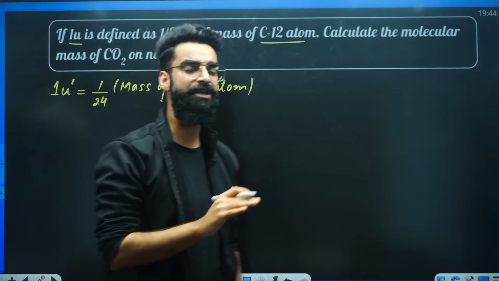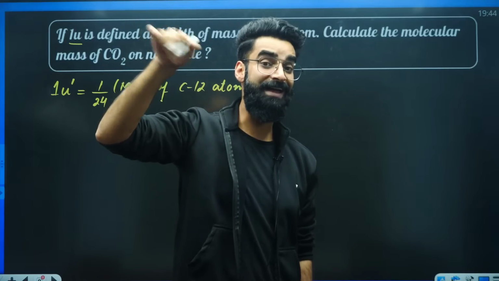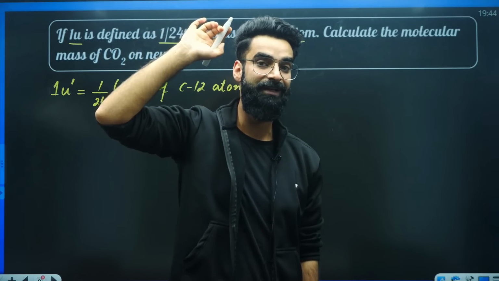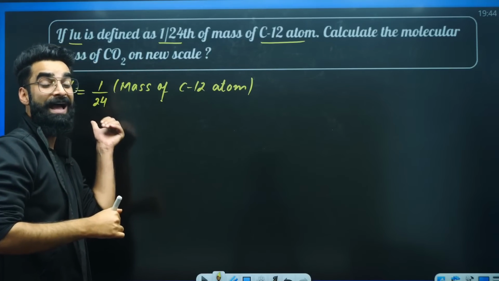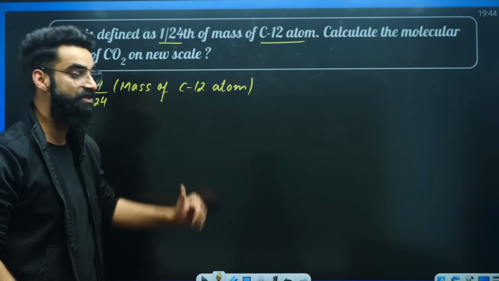How did we define 1U? We defined it earlier as 1/12th of the mass of carbon-12 atom. Now, as per the question, let's define 1U dash as 1/24th of the mass of carbon-12 atom.